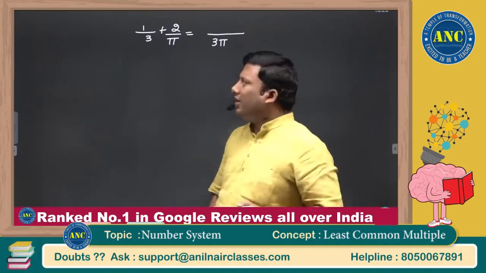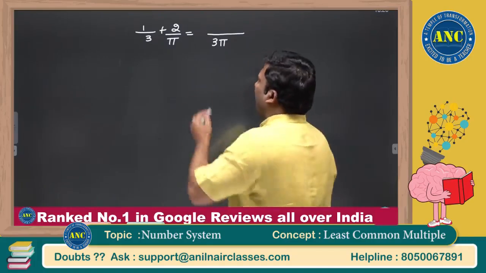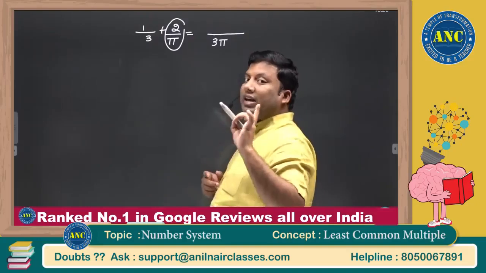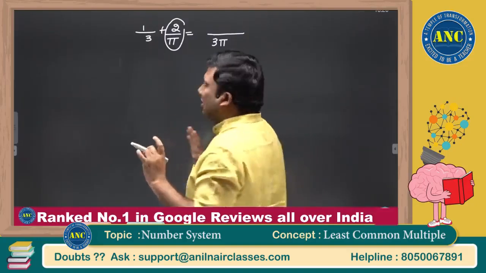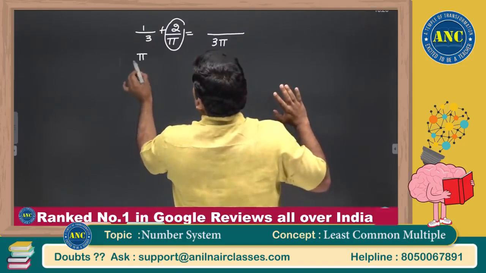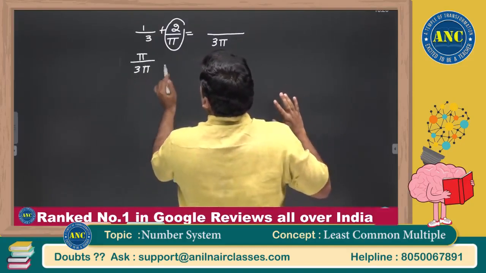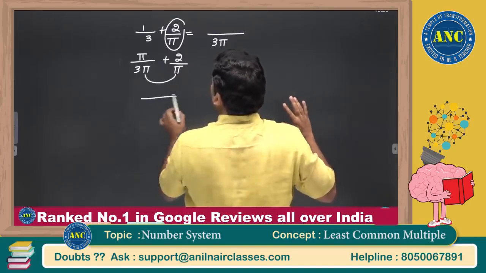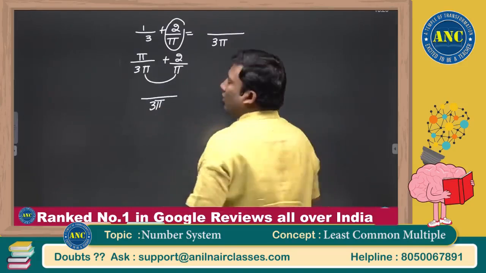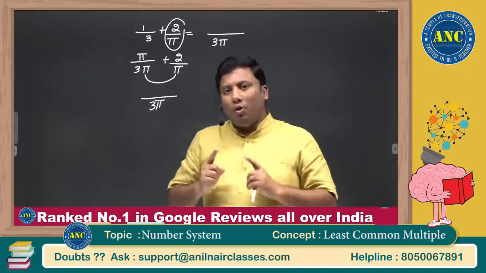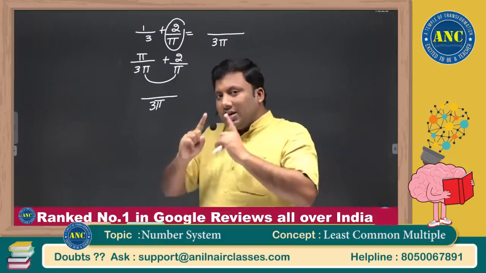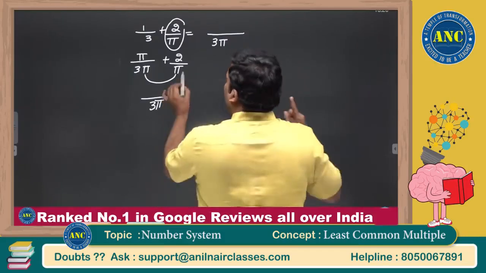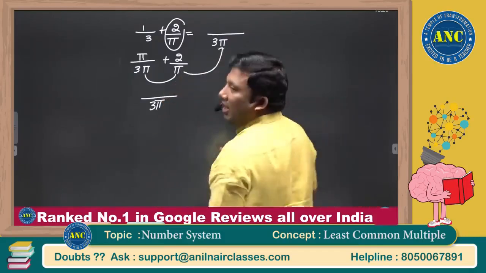Very, very good doubt the student has asked. 1 by 3 plus 2 by pi. Here 2 by pi is an irrational number, and LCM should always be taken for the same family. 1 by 3 is a rational number. So what you do is multiply by pi and divide by pi, giving pi by 3 pi plus 2 by pi. Then we have taken the LCM as 3 pi. I hope the idea is clear. In case they do not belong to the same family, make them into the same family. That is the reason the LCM came out to be 3 pi.